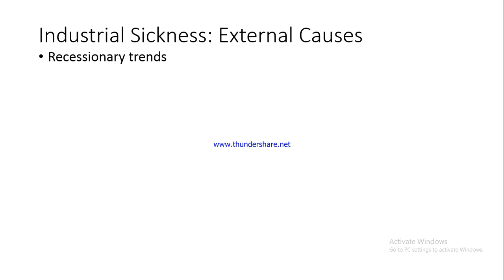During the recession phase, what happens is generally there is a decrease in demand, and if the demand is decreasing, naturally the various firms find it difficult to sell their product. So this is one reason they are not able to sell their product. There is less demand. Less demand is because people have less money to spend, and because the demand has declined, the ability of companies to sell their products also declines. These companies are not able to make sales. So this is one reason for industrial sickness.